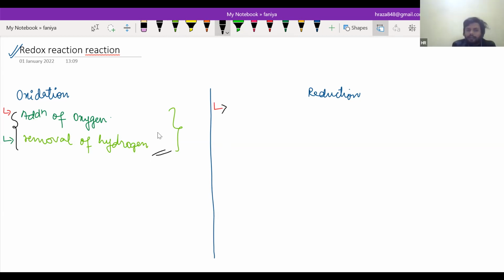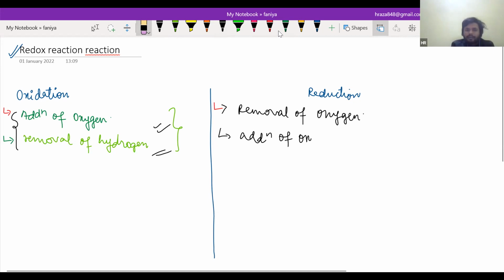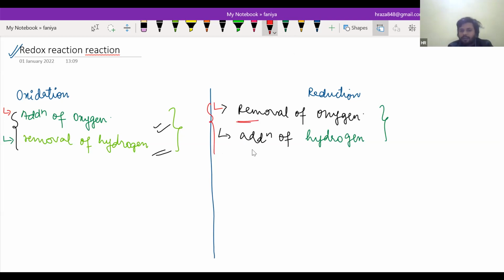You can also write for reduction: removal of oxygen, and another definition, which is addition of hydrogen. Please interact with me so that I will be more comfortable. See, removal of oxygen and addition of hydrogen, right? This is the oldest definition. It's not necessary that in every reaction there must be oxygen or hydrogen. Is that clear? Yes, sir.